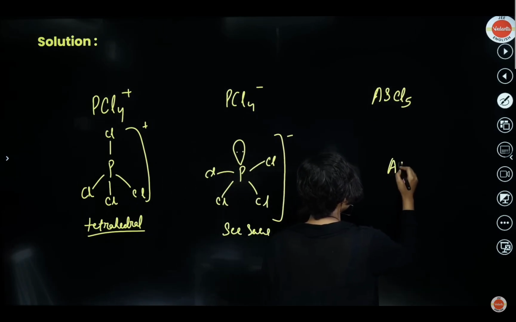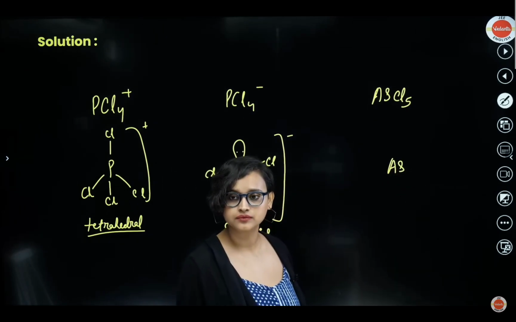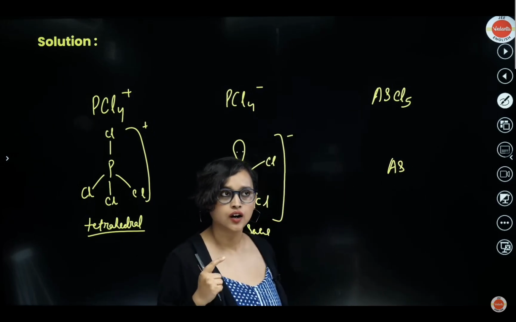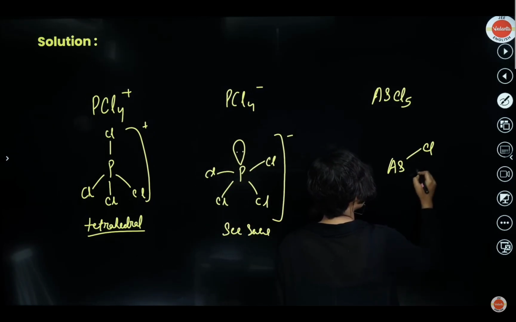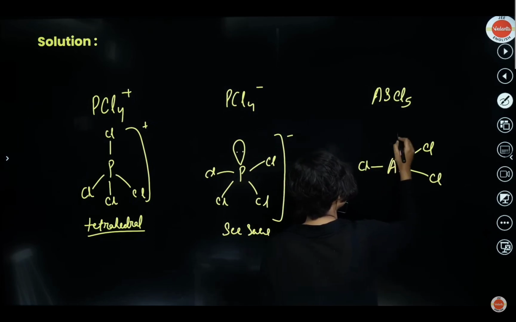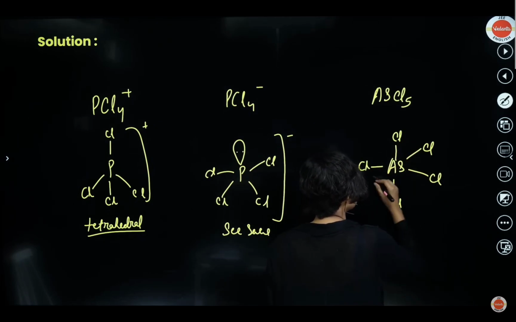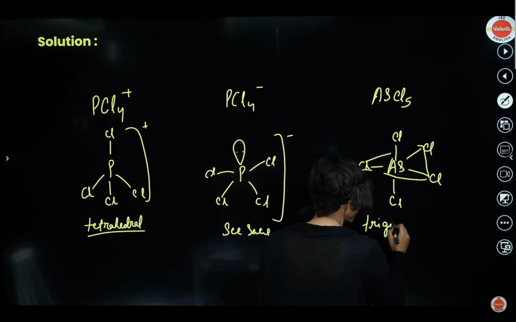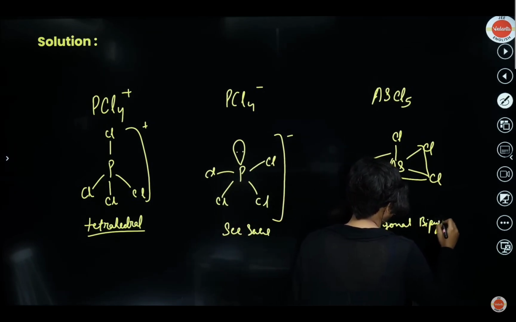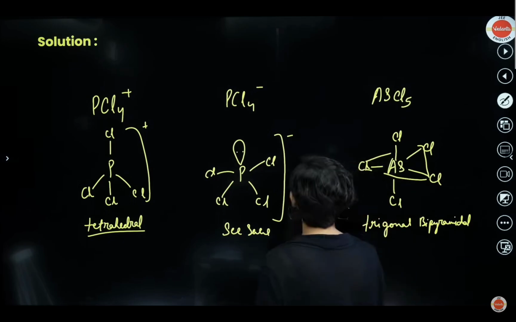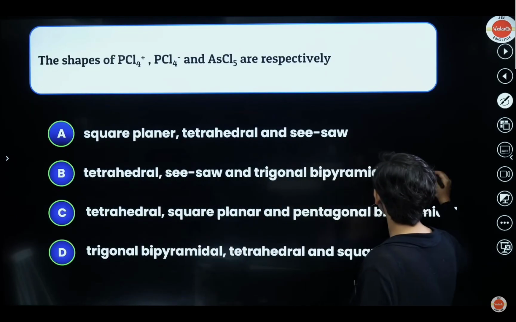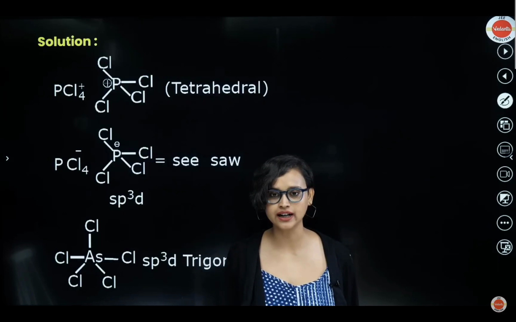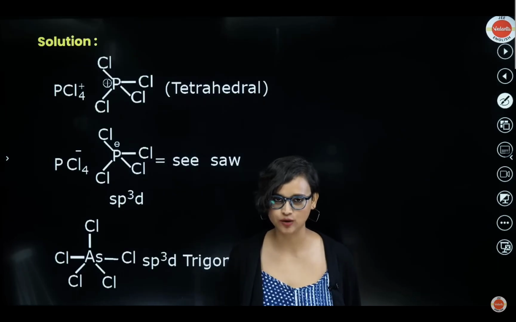Now we have As. Astatine? No, not astatine, sorry, arsenic. AsCl5 has only 5, so it will be AsCl5. Cl, Cl, Cl, Cl, Cl. 1, 2, 3, 4, 5. So this will be, my dear students, trigonal bipyramidal. So tetrahedral, seesaw, and trigonal bipyramidal, option B is the correct one. Easy peasy. Makes sense, right? Great. Here is a better scenario of it.